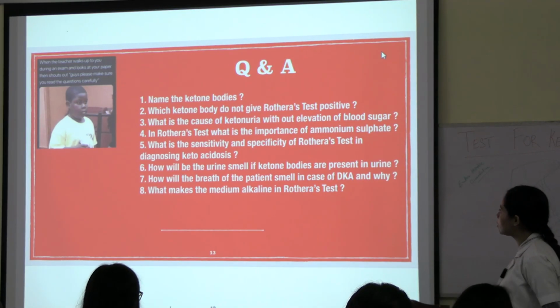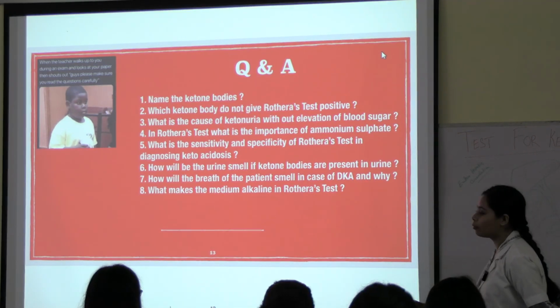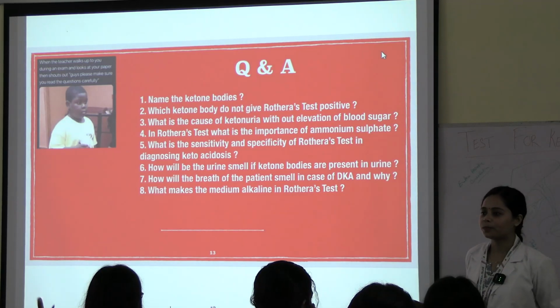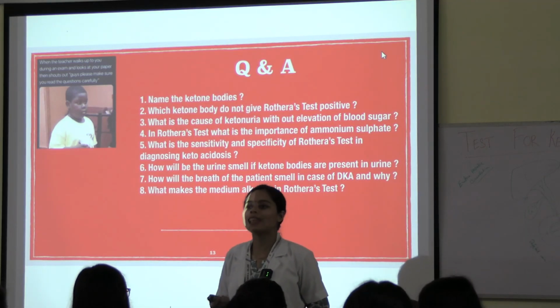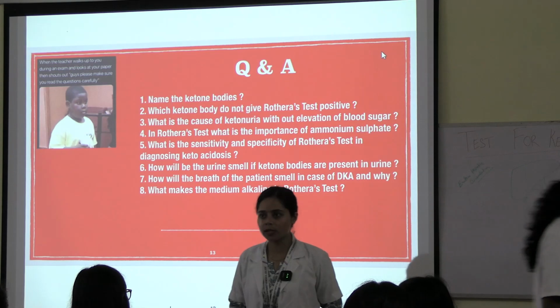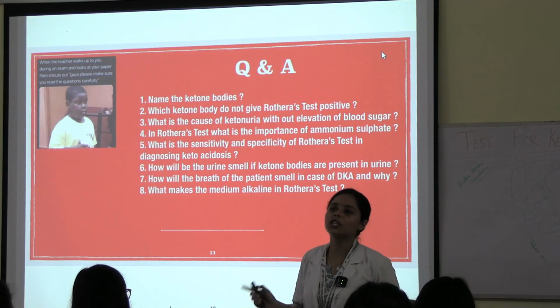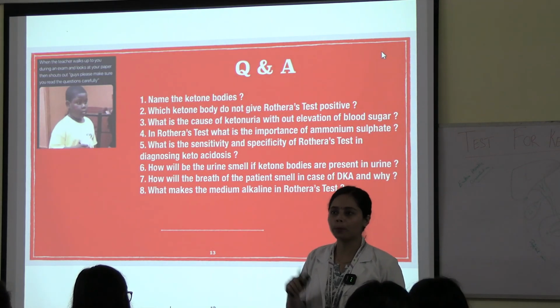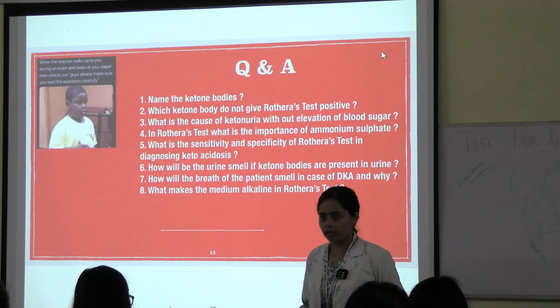In Rothera's test, what is the importance of ammonium sulfate? Who can tell me? It precipitates the sample so that the reaction can take place. It removes the impurities.